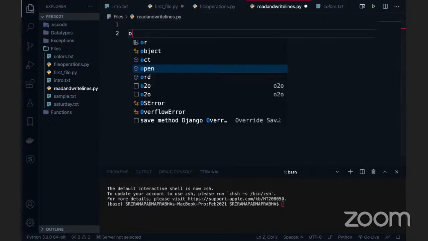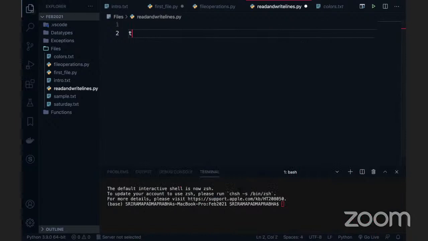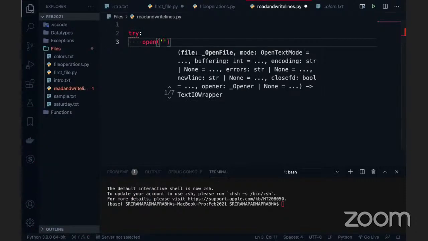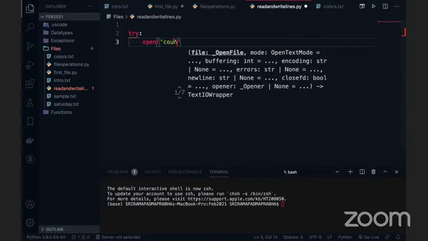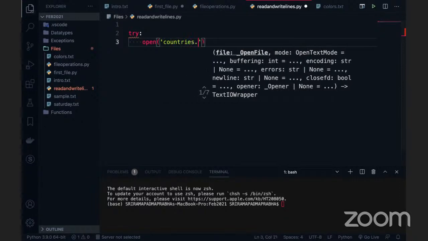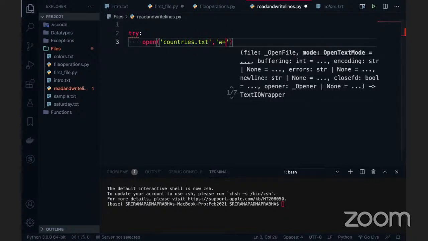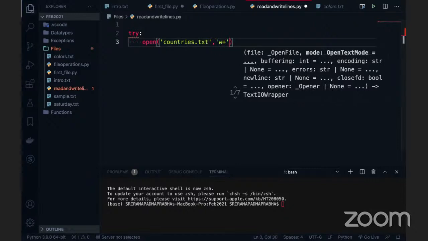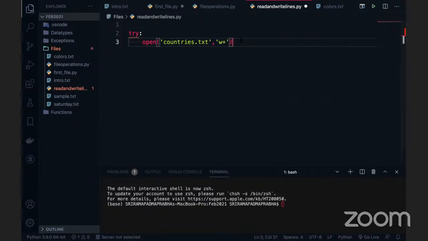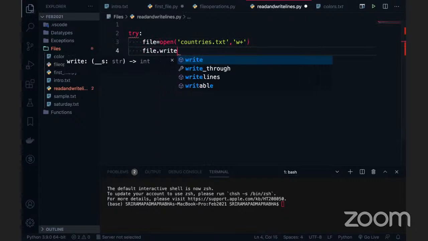So what I'm going to do is open the file here. It's always better to write everything in the try and except block. This is how you need to practice it. So open the file, and this time I will take countries.txt. I'm opening it in the w plus mode. W plus means write and read mode, and this is enough. I'm going to keep this in a variable called file.